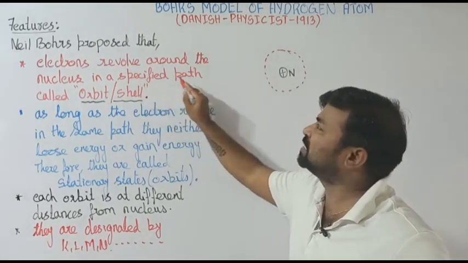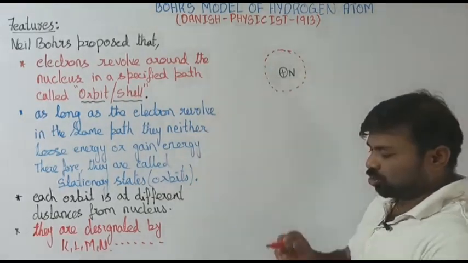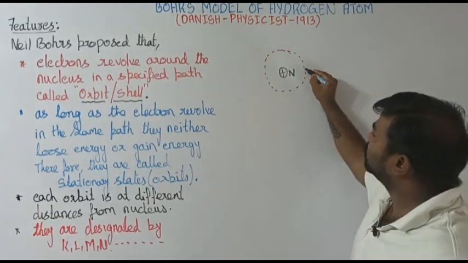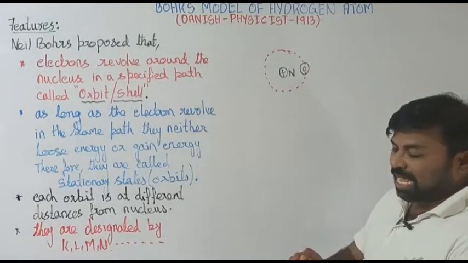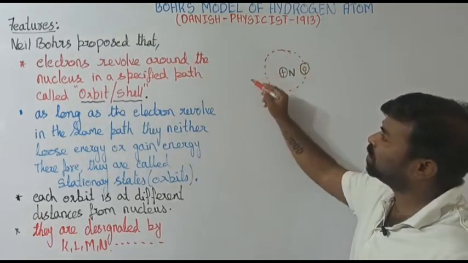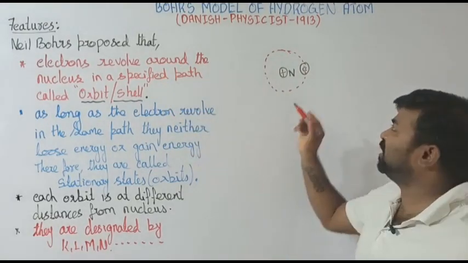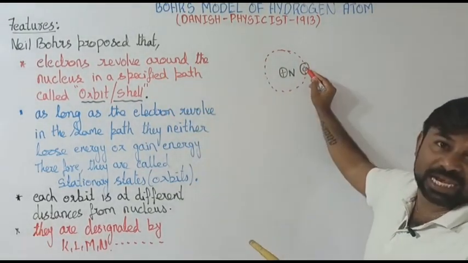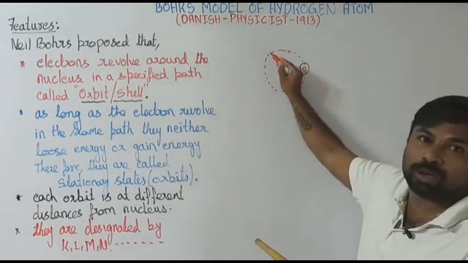What is the meaning of specified? Fixed path. That is what he says. Electrons are revolving around the nucleus in a specified path, which means this electron will always move in this orbit only.